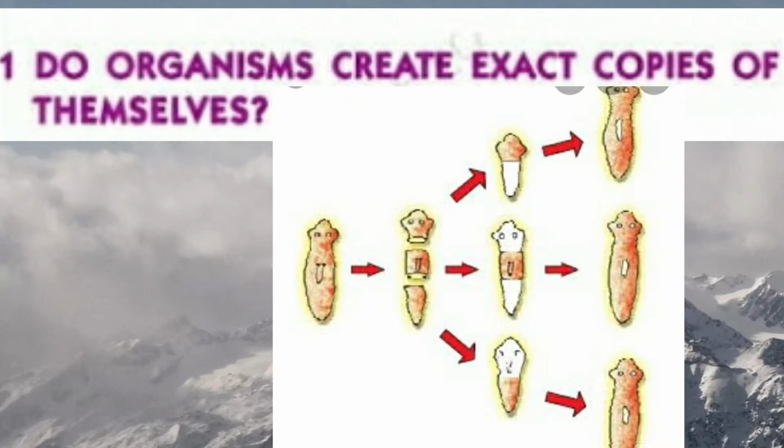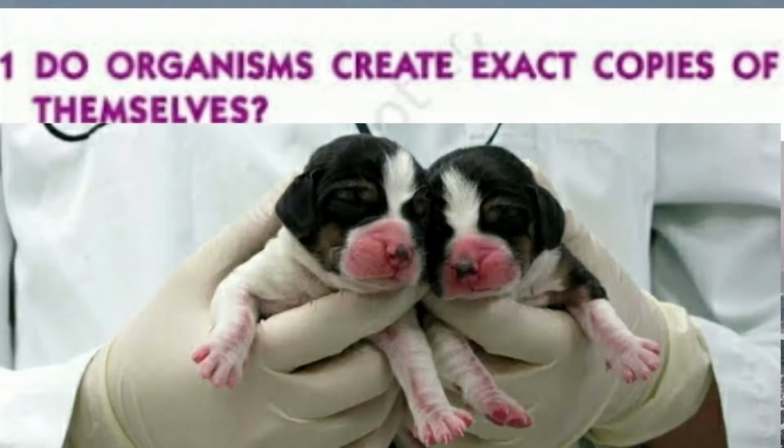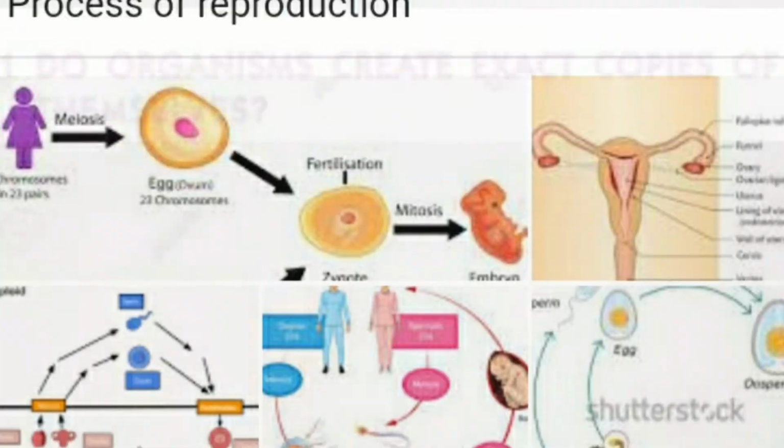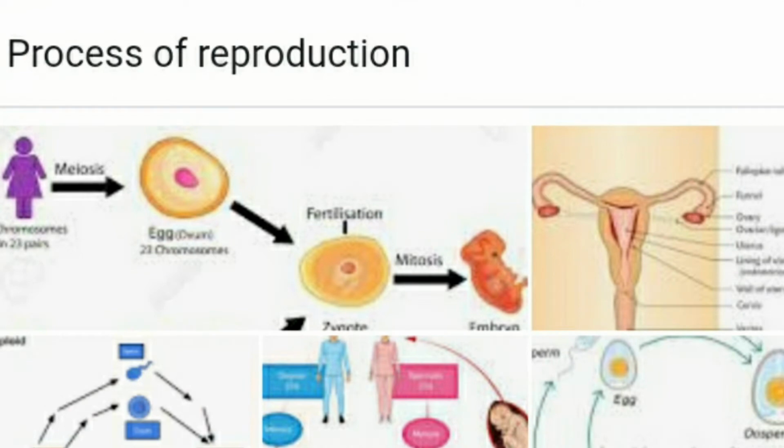Before I start the lesson, I want to ask a question. Do organisms create exact copies of themselves? Yes, children, organisms create exact copies of themselves by the reproduction process.